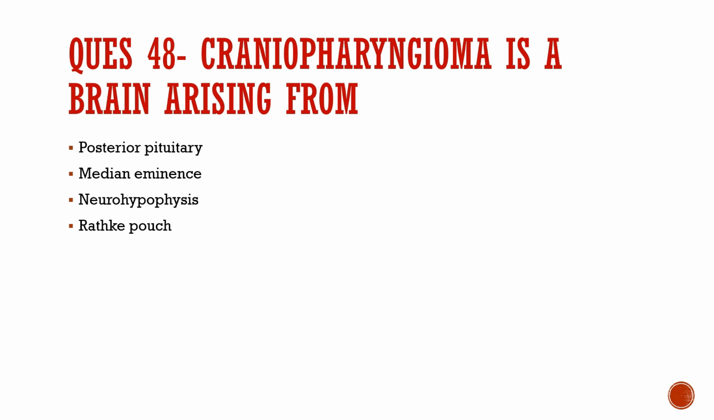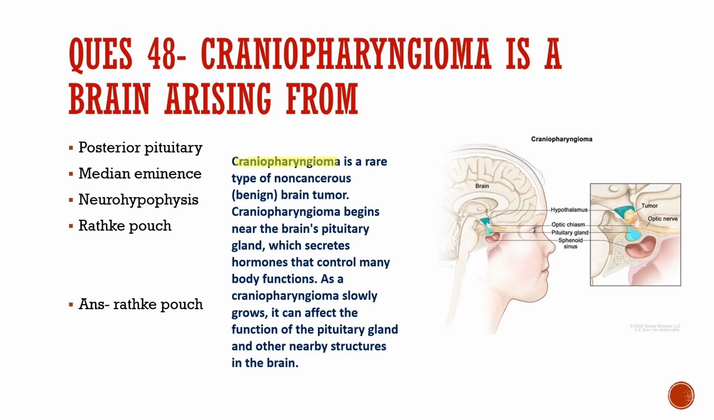Craniopharyngioma is a brain tumor arising from the posterior pituitary, median eminence, neurohypophysis, or Rathke's pouch. So the correct option is Rathke's pouch. Craniopharyngioma is a rare type of non-cancerous, benign brain tumor. It begins near the brain's pituitary gland, which secretes hormones that control many body functions. Craniopharyngioma grows slowly. It can affect the function of the pituitary gland and other nearby structures in the brain.